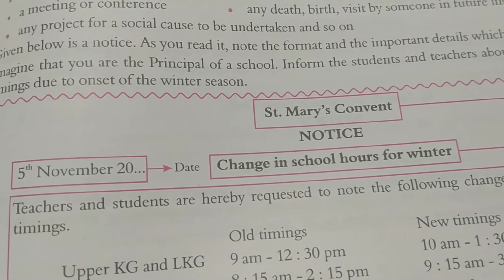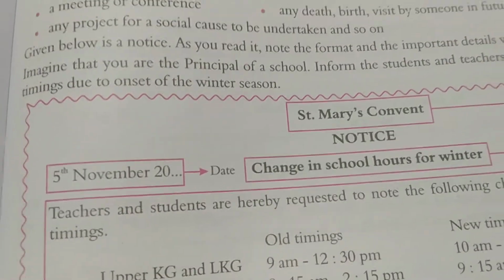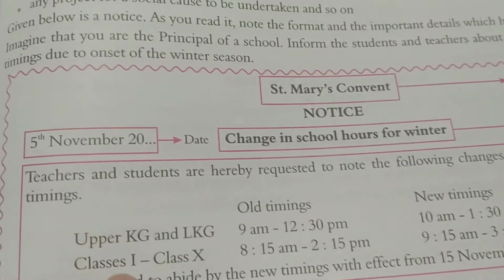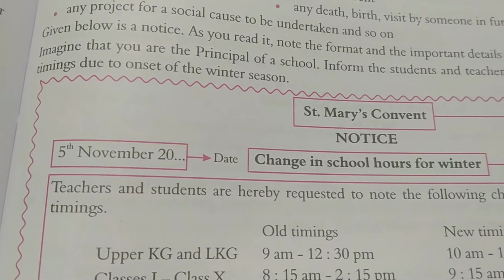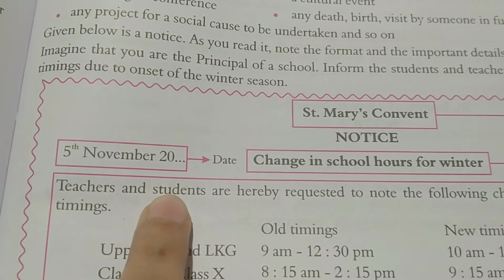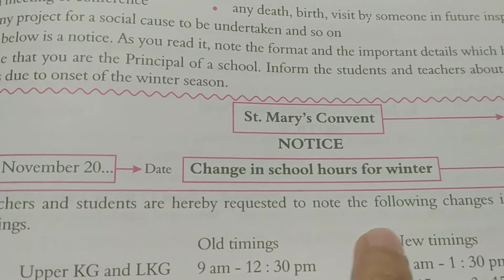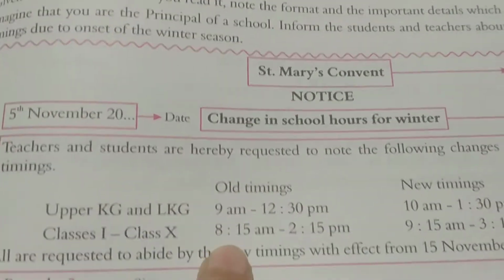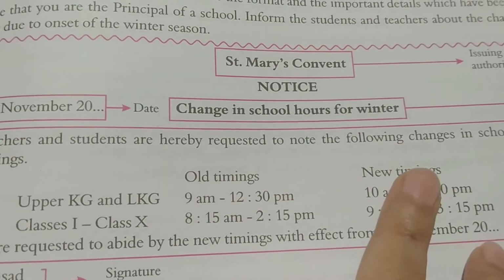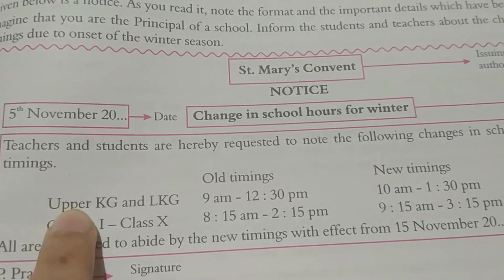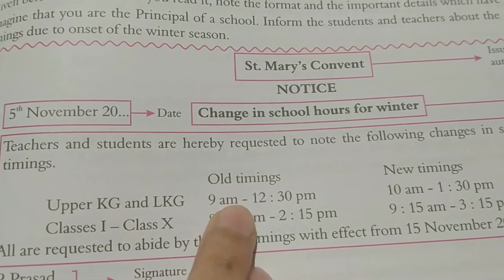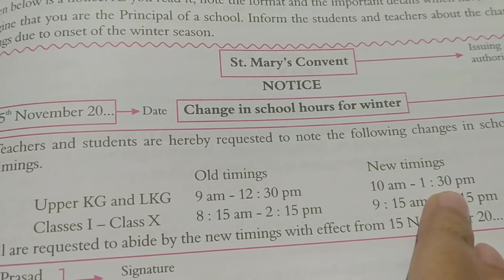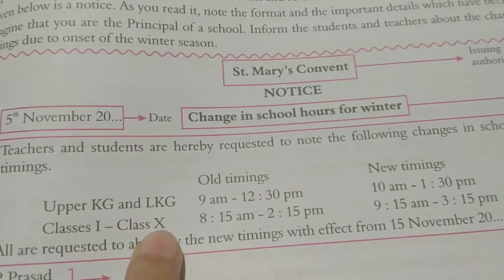Now comes the main part. See how this notice has been written in very few words. Just a few sentences have to be written. Teachers and students are hereby requested to note the following changes in school timings. Old timings, new timings. Upper KG and LKG 9 a.m. to 12:30 p.m. New timing is 10 a.m. to 1:30 p.m.